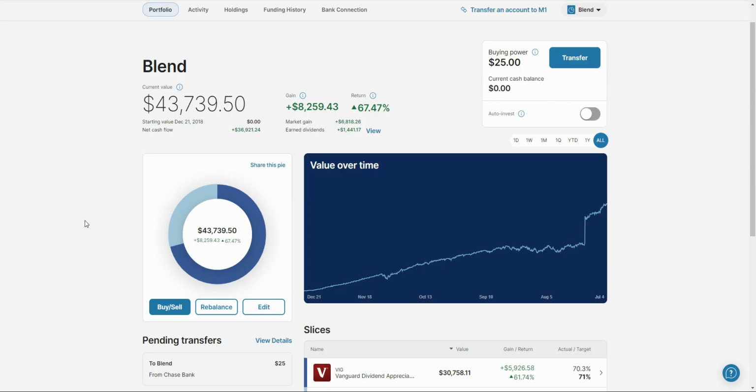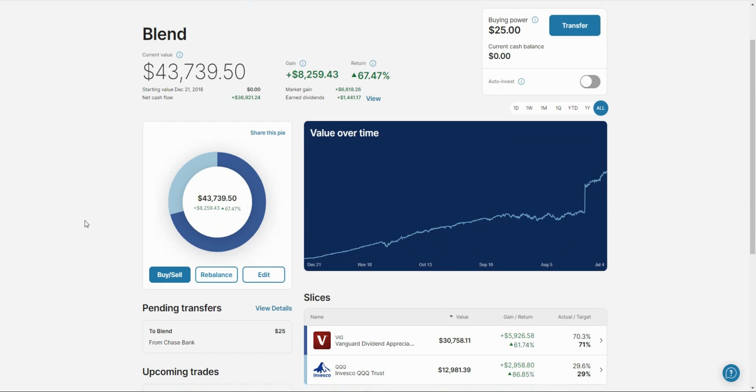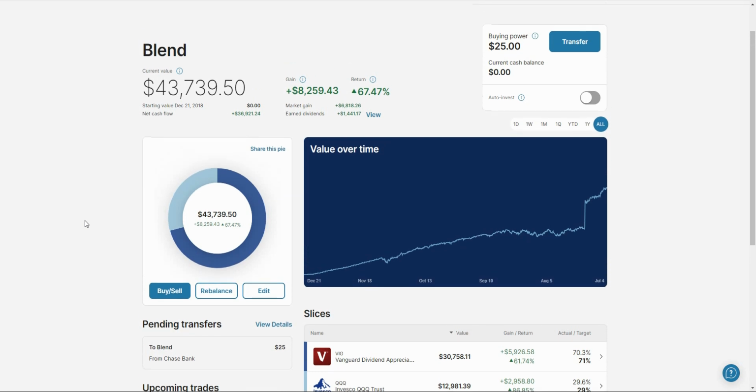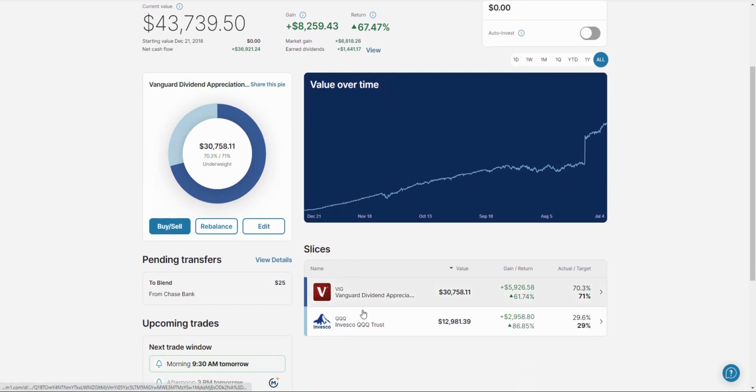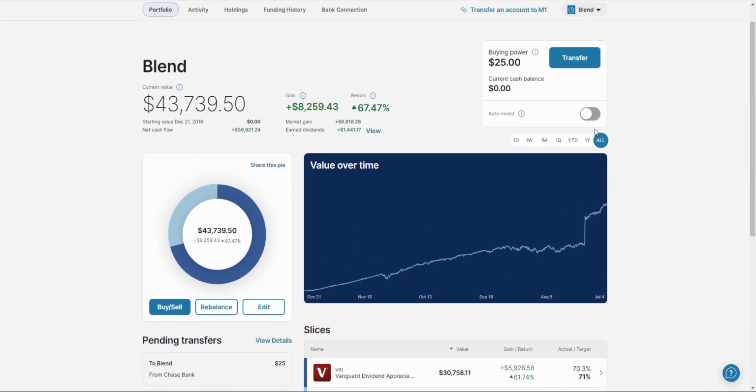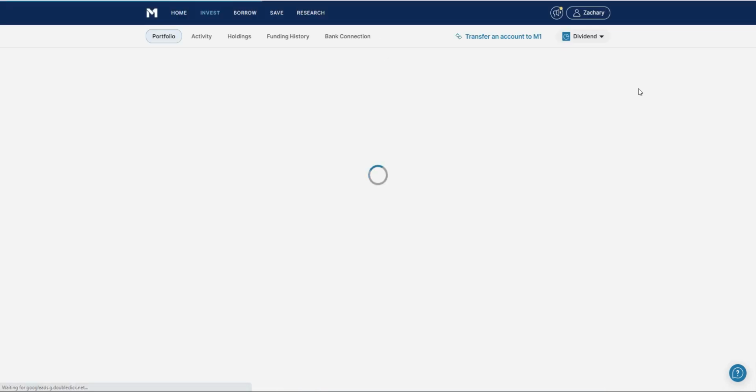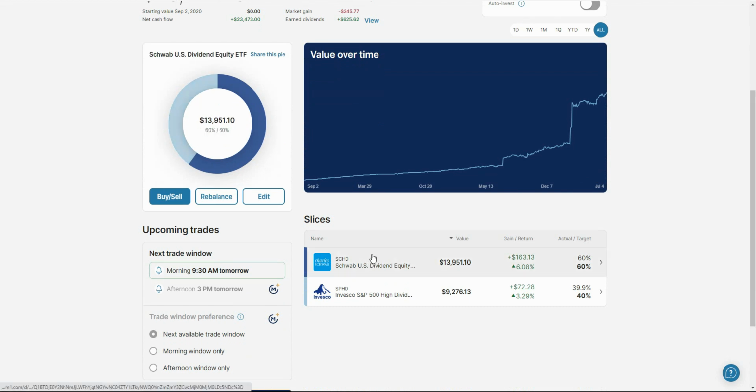Although I use the application Stock Events for the conglomerated holdings that I have, I use the brokerage M1 Finance for my brokerage, and I have 2 basic funds here. I have the blend fund, which holds VIG and QQQ, a blend between dividend growth and generalized NASDAQ growth companies. And then I also have the dividend fund, which focuses just on dividends: the Schwab US Dividend Equity Fund and the Invesco S&P 500 High Dividend Fund.